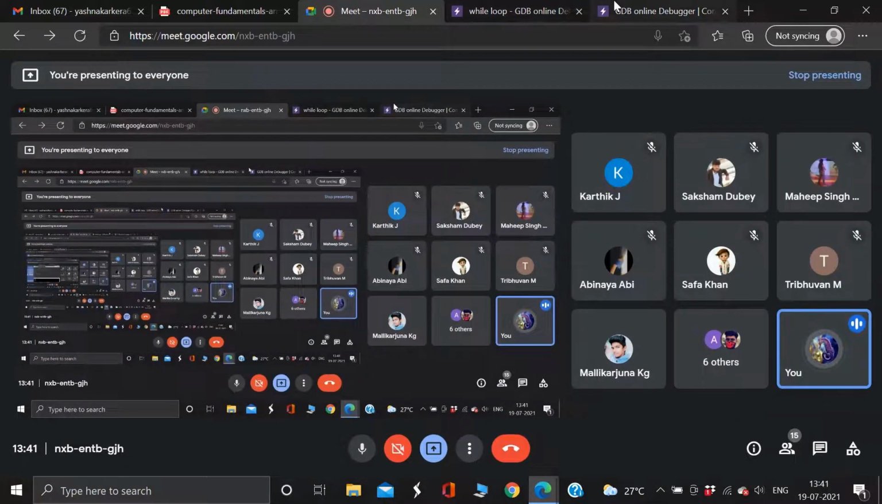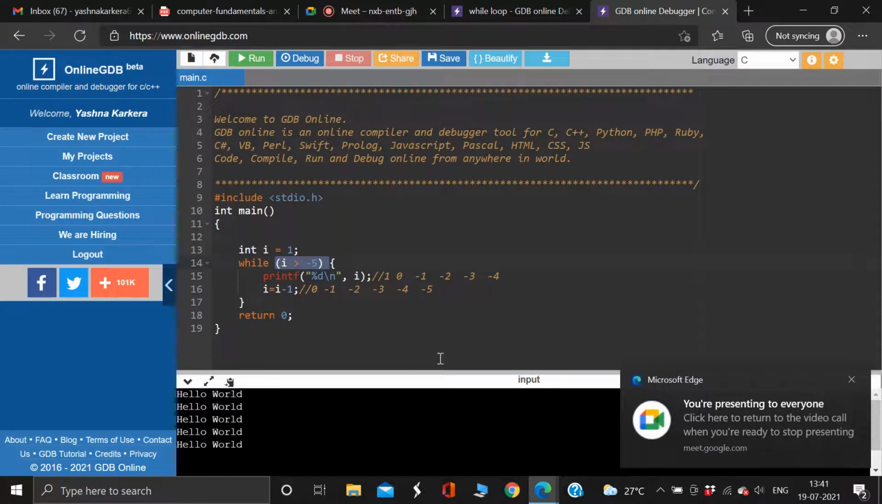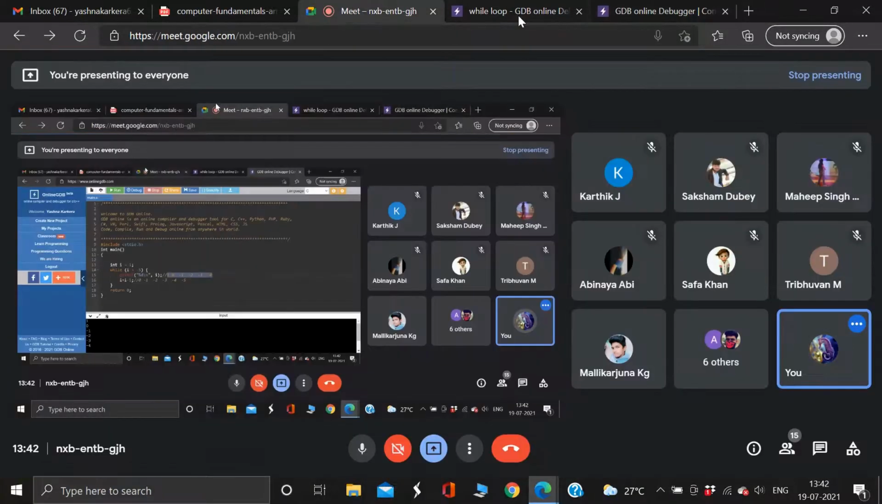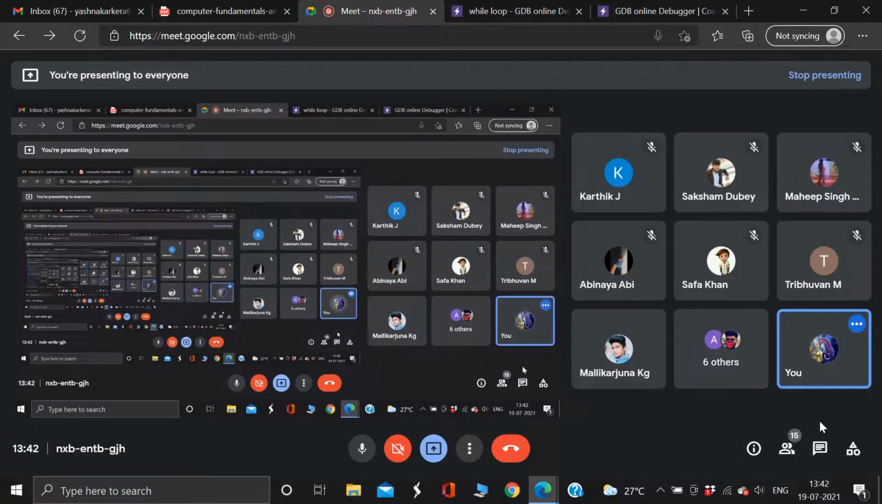Will the last condition evaluate to true? No. So what will be the output? 1, 0, -1, -2, -3, -4. Very good. That's all. This is the output. Is this clear to you all?